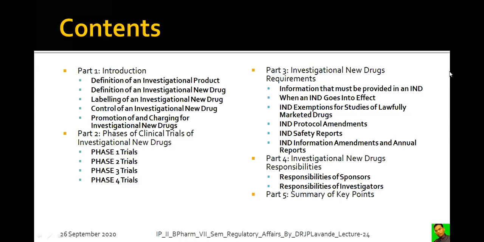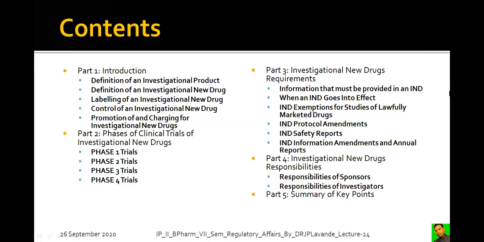That was divided into 4 different phases: phase 1, phase 2, phase 3. As we move from phase 1 to phase 3, the number of participants goes on increasing, their strength goes on increasing. In phase 1, that is up to 100. In phase 2, a few hundreds. And in phase 3, it is in hundreds to thousands. And phase 4 is nothing but the marketing surveillance, when the product is released into the market. After that, that is phase 4.